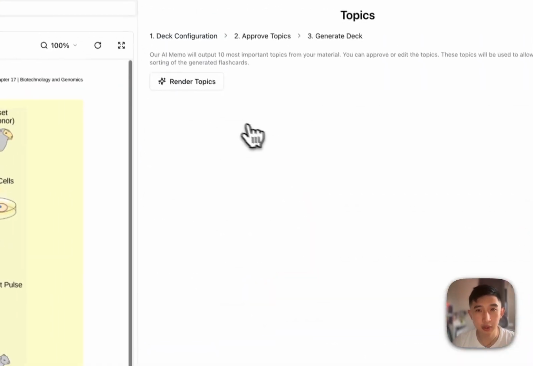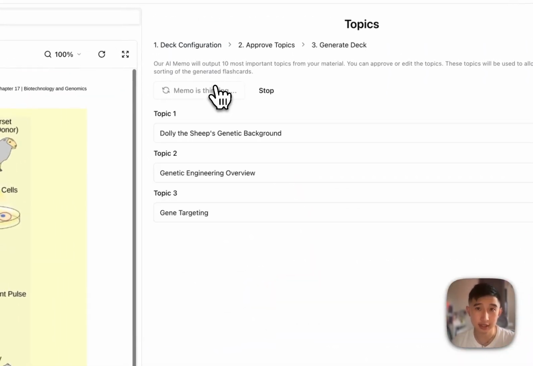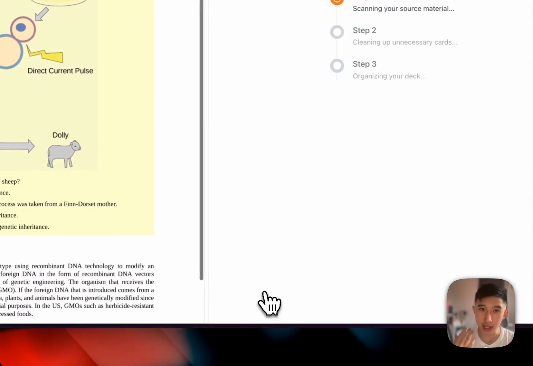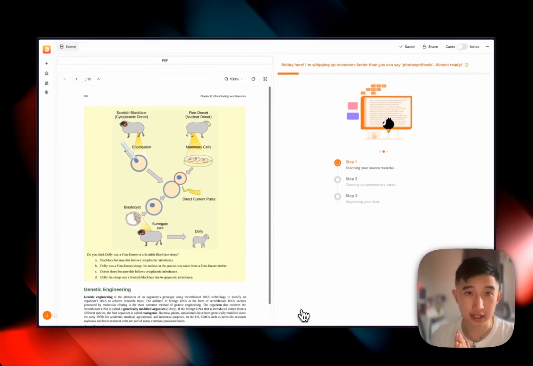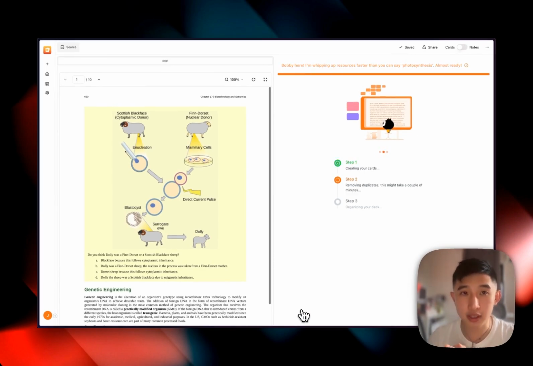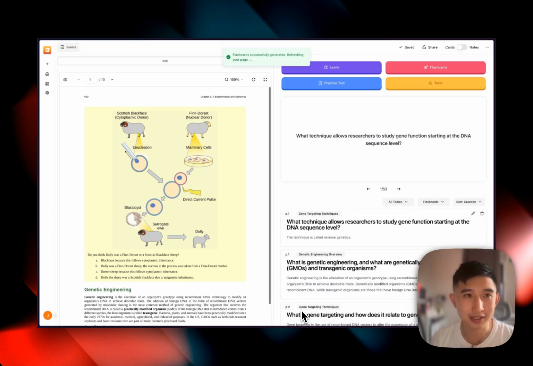When you press next, you'll see that we have this standard topic generation agent that will categorize the entire deck into 10 topics. And in the generation screen now, you can see this agentic workflow directly. Step 1 is where our generation agent looks through every single chunk and creates flashcards. And step 2, this is where the bulk of the processing happens, where we pass it to multiple agents, the merge agent, removal agent, and the refinement agent, to clean up the entire set of cards, as well as all the stuff I've been talking about. So this is actually taking up the bulk majority of the time. Usually it takes around 1 to 2 minutes, but here, as you can see, we have 10 pages, so it's already been done as I'm speaking.